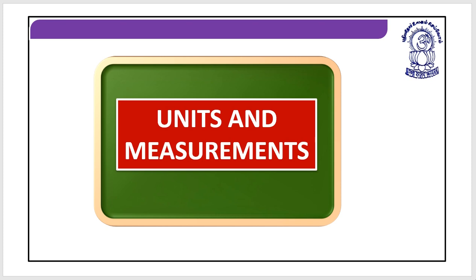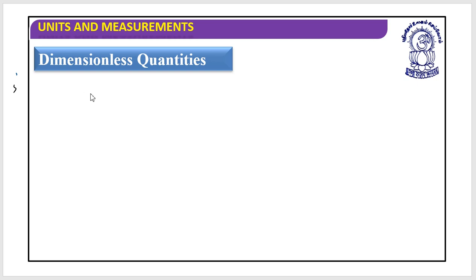Let's begin. So, in the previous classes, we have discussed the dimensions and the applications of dimensions. One more principle that we used is the principle of homogeneity. Today let's begin with a new topic, that is dimensionless quantities. Now, what do we mean by dimensionless, and which are the quantities which do not have dimensions? So first, what is a dimensionless quantity?